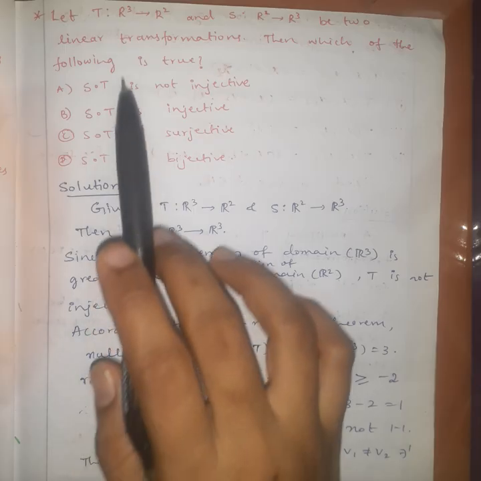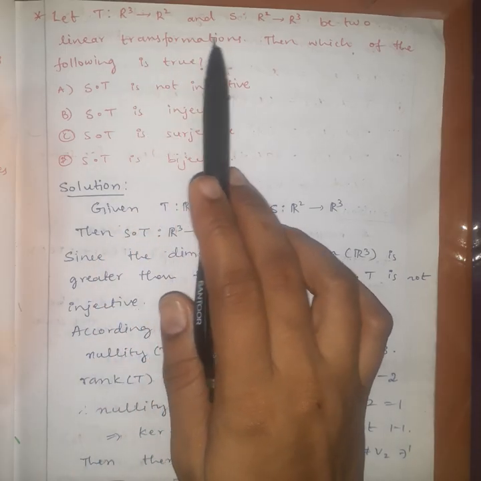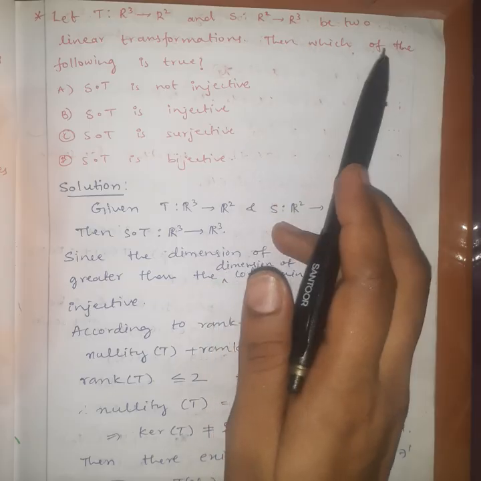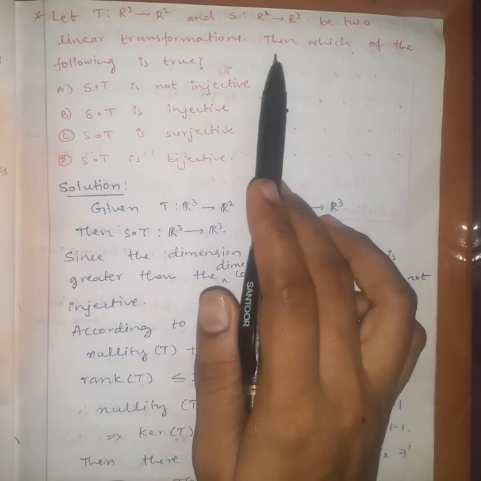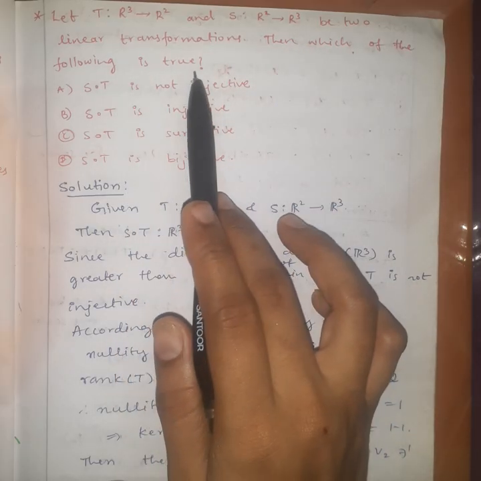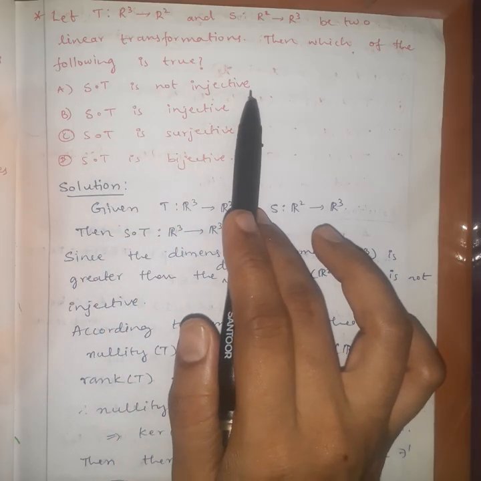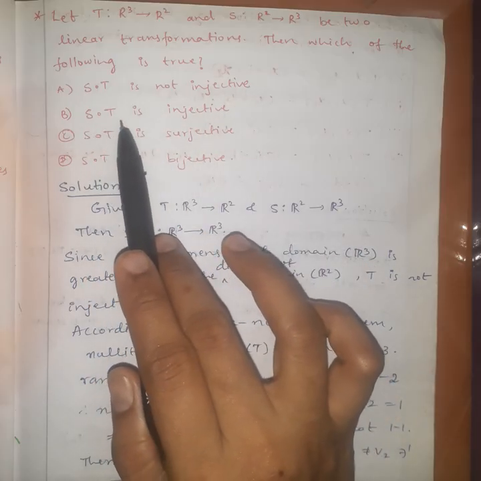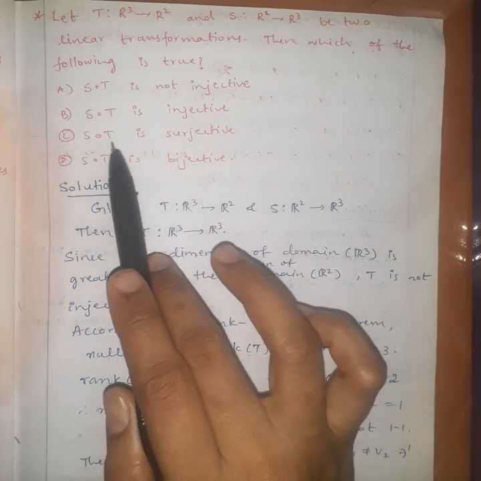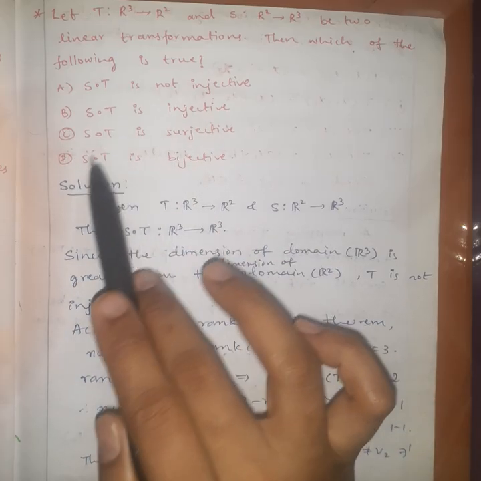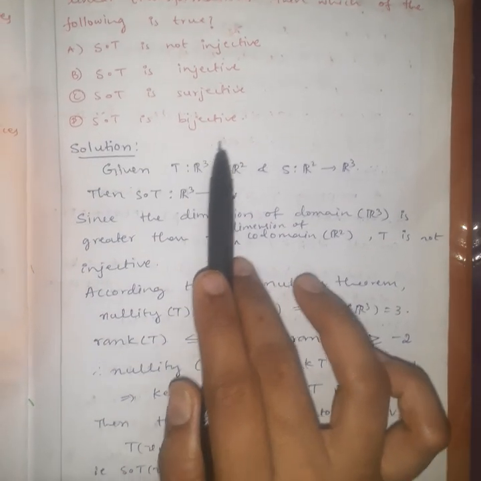Next question. Let T from R3 to R2 and S from R2 to R3 be two linear transformations. Then which of the following is true? Option A, S composition T is not injective. Option B, S composition T is injective. Option C, S composition T is surjective. Option D, S composition T is bijective.